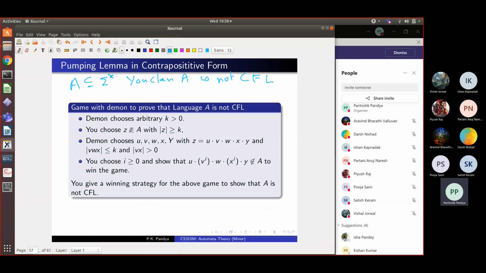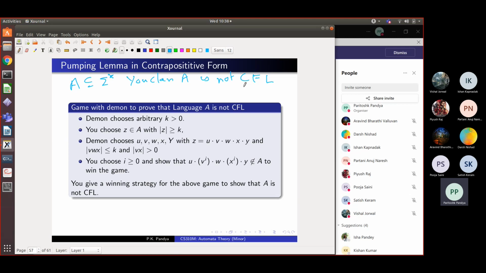Now, depending on the string that you chose, if it was a CFL, there would be some way of splitting it into UVWXY. So Demon says, no, no, no, even if this Z is long, it can be pumped, and I split it into these 5 parts UVWXY such that they can be pumped. He gets to split your Z in any possible way. You have to show that no matter which way he breaks the string, there exists some I such that the pumped string is not in the language, and hence it violates the pumping lemma, and hence the assumption that A was context free does not hold.